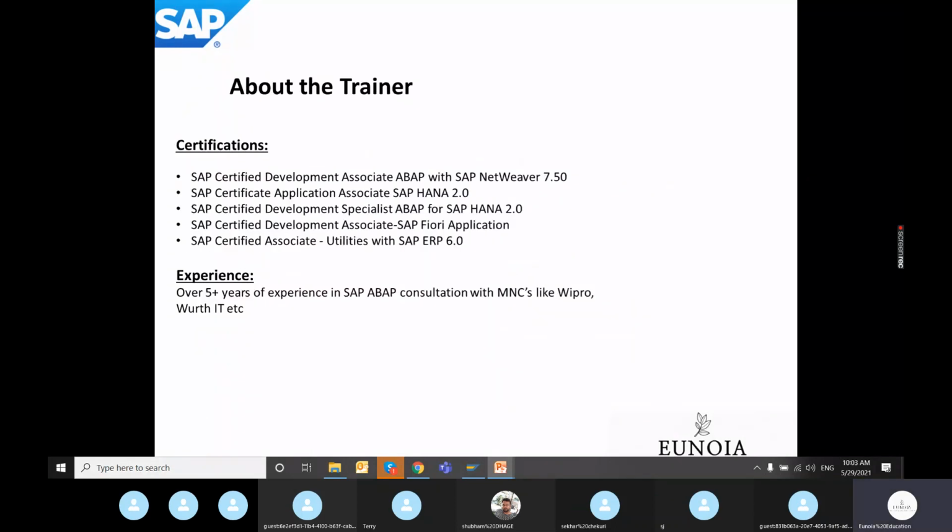A few things regarding me. I have completed my SAP certifications in SAP NetWeaver 7.5 as an ABAP development associate, native HANA development 2.0, then ABAP on HANA 2.0. I have also completed my Fiori certification, and one of the certifications that I hold is regarding utilities for SAP ERP.